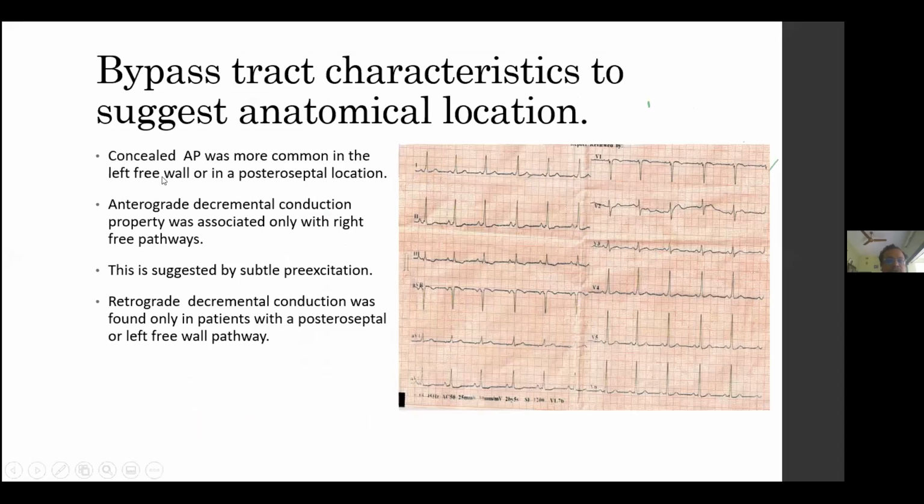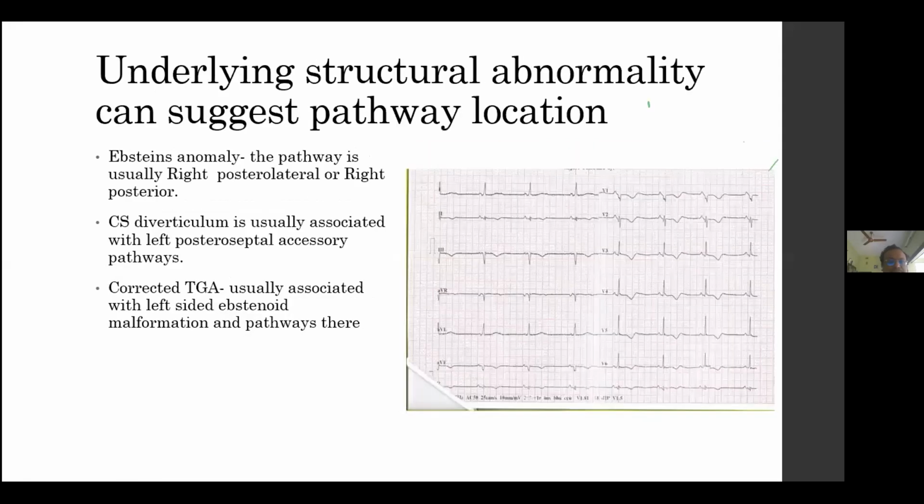Concealed accessory pathways are more common in the left free wall or posteroseptal location. Antegrade decremental conduction property was associated most commonly only with right-sided free wall pathways. And thirdly, if it is decremental conduction, this is noted by something called a subtle pre-excitation, meaning the ECG shows a near normal PR but some mild pre-excitation. You don't find a Q wave in V6, so you can find a subtle pre-excitation. That goes more in favor of either a left lateral pathway or a right-sided pathway.